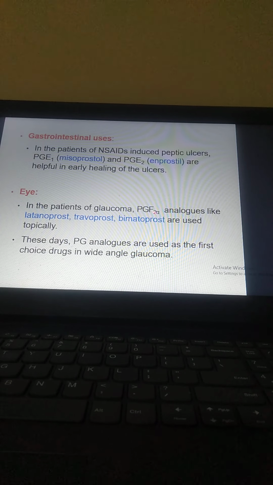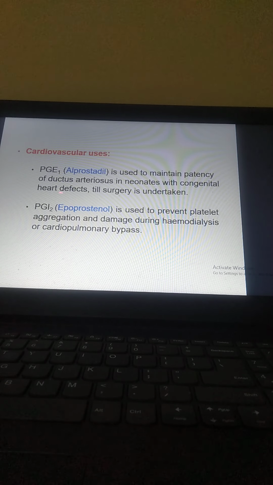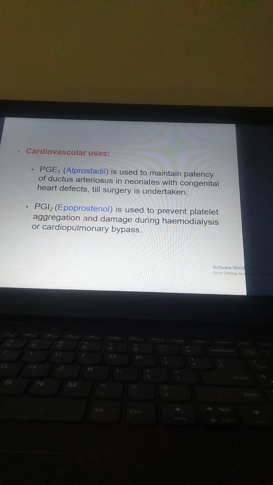In patients with glaucoma, PGF2 alpha analogs like latanoprost, travoprost, and bimatoprost are used topically. These days, PG analogs are used as the first choice drugs in wide-angle glaucoma. Now cardiovascular uses: PGE1, alprostadil, is used to maintain patency of ductus arteriosus in neonates with congenital heart defects till surgery is undertaken. PGI2, called epoprostenol, is used to prevent platelet aggregation and damage during hemodialysis or cardiopulmonary bypass.